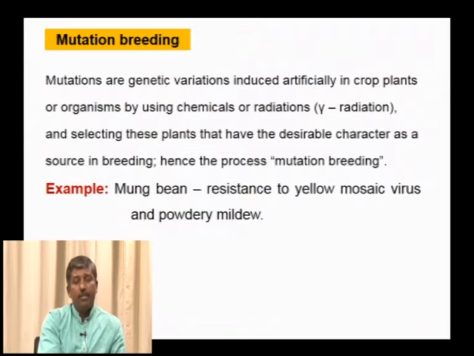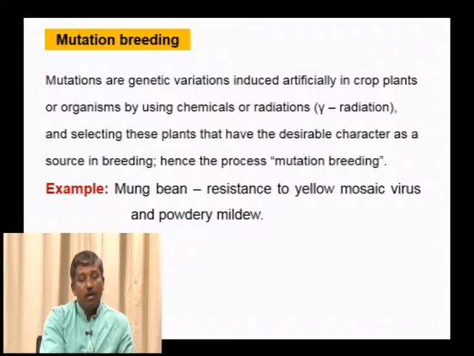Next, mutation breeding is a non-conventional method of breeding, which involves inducing mutations in seeds or other reproductive propagules, especially using chemicals or radiations. The common radiation used is gamma radiation. Here, the parental plants with the desirable character are selected, which act as a source in breeding, hence the process of mutation.